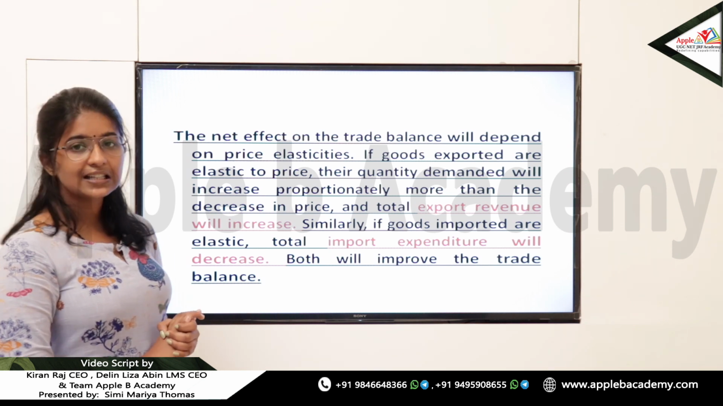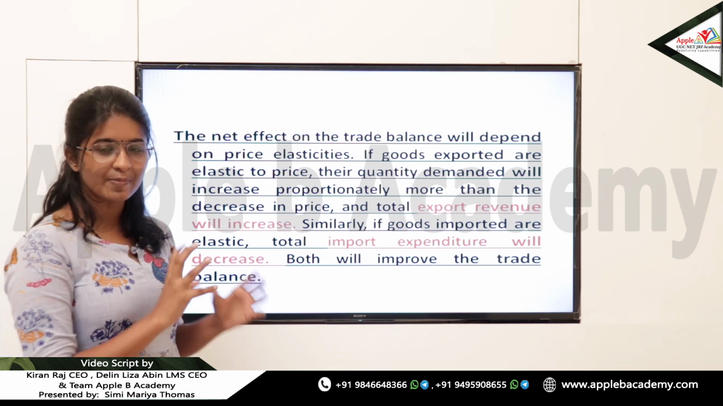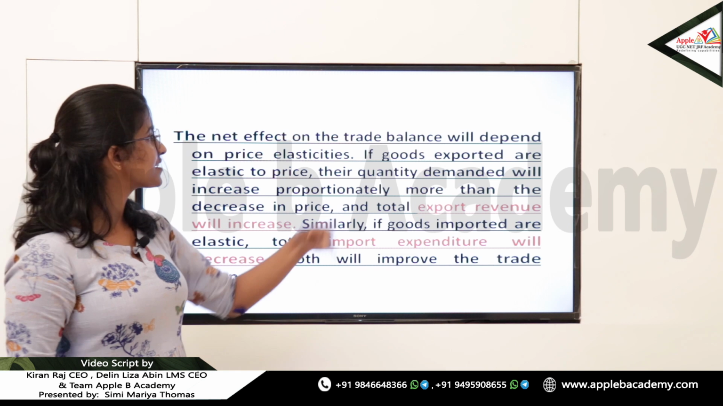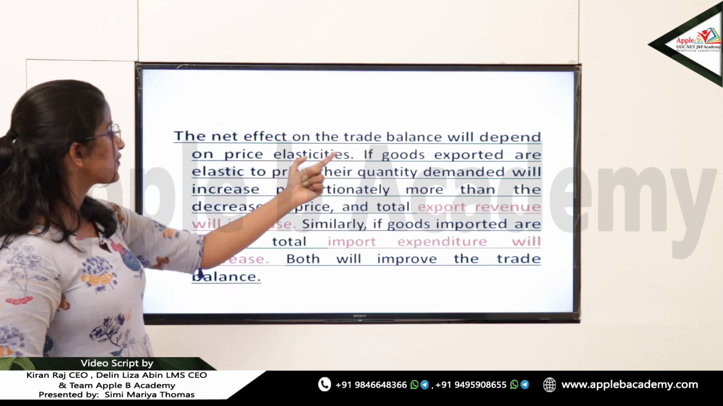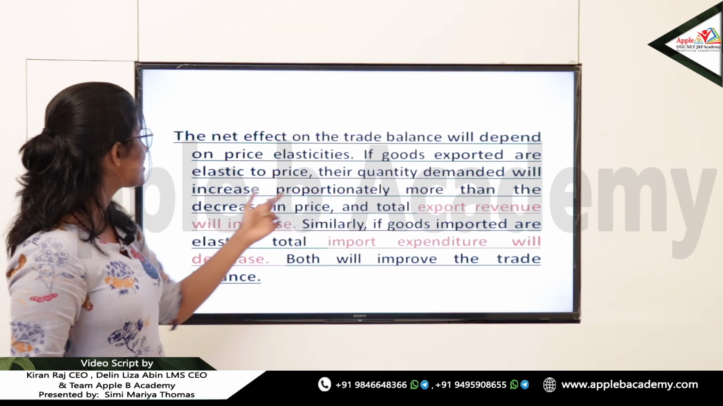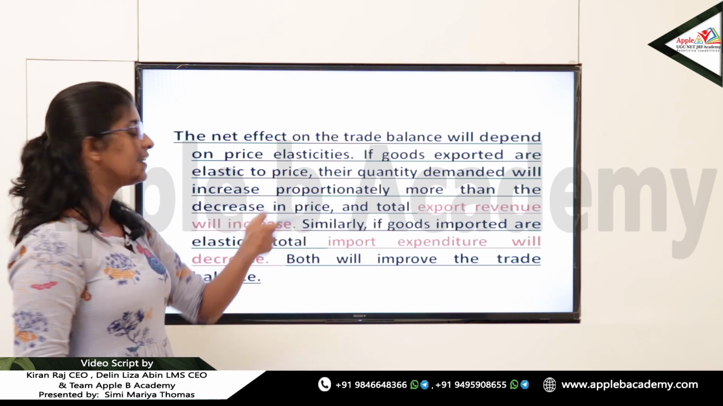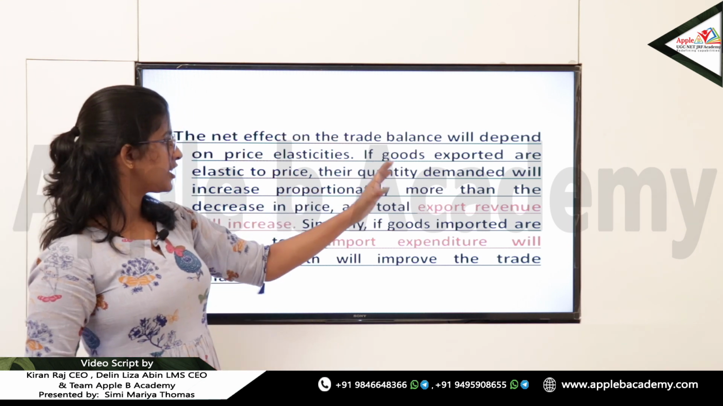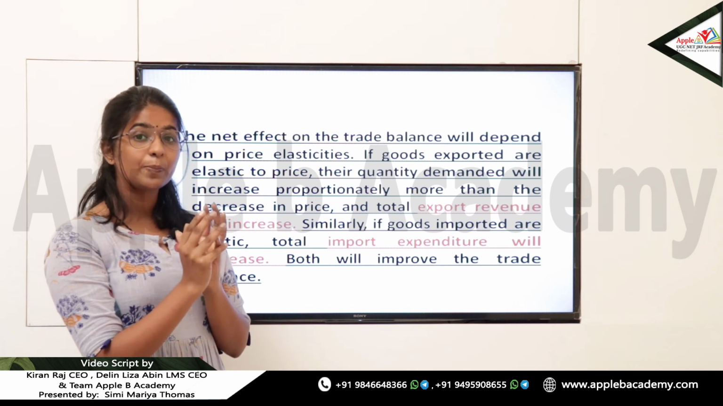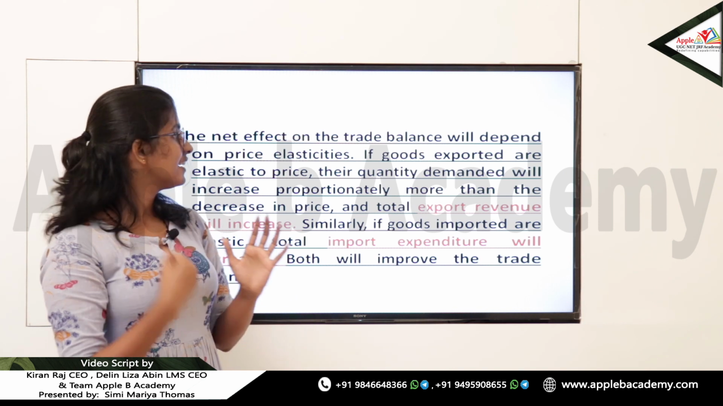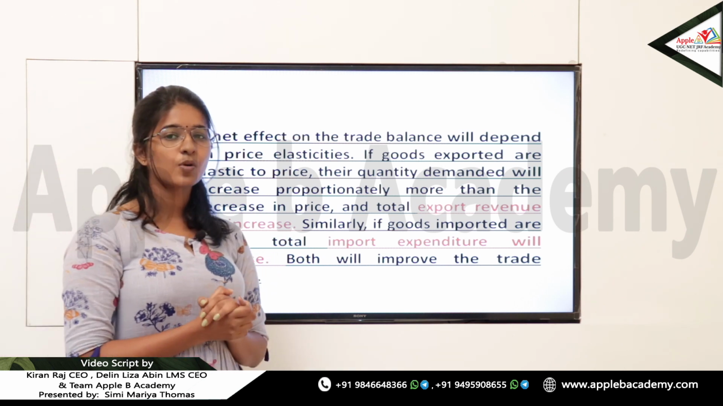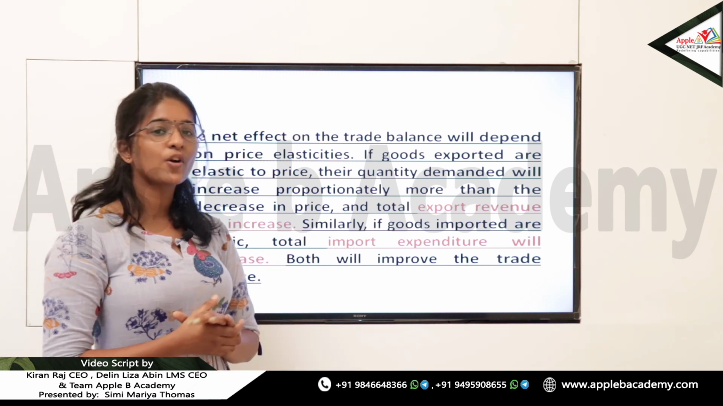Okay, so the net effect on the trade balance is based on the price elasticity. That means when there is a change in the price, what is the proportional change in the quantity demanded? That determines the net effect on the trade balance. And if the goods exported are elastic to price, then the quantity demanded will increase proportionately more than the decrease in the price. Okay, so the point is, if the goods exported are elastic to the price, the quantity demanded will increase more than proportionally to the decrease in price, and then the total export revenue will be increasing.